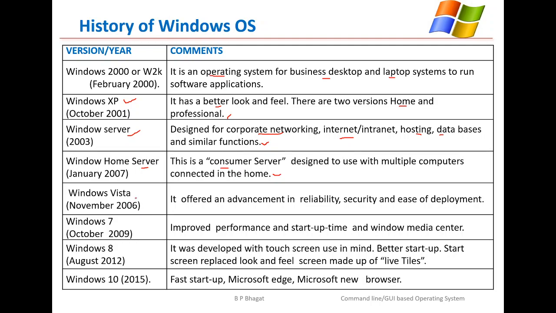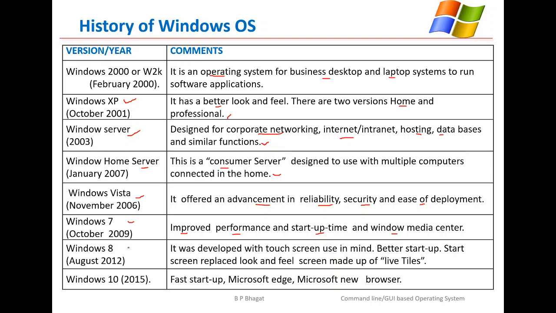In 2006, the Windows Vista operating system came up, with certain advancements in reliability, security, and ease of deployment. More focus is given to its security and reliability. Then in 2009, Windows 7 came up with improved performance and startup time, and Windows Media Center.